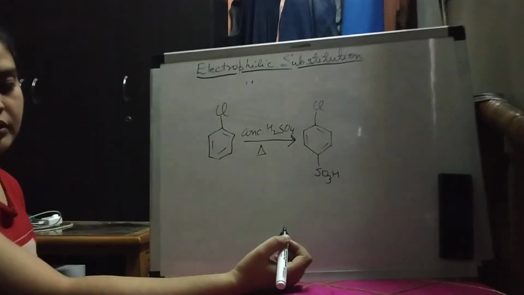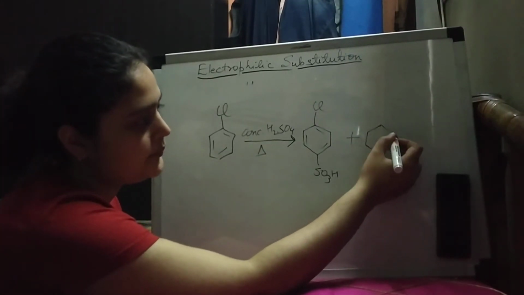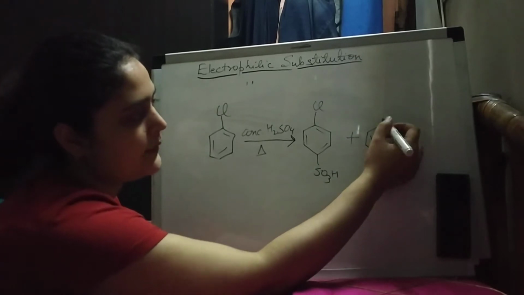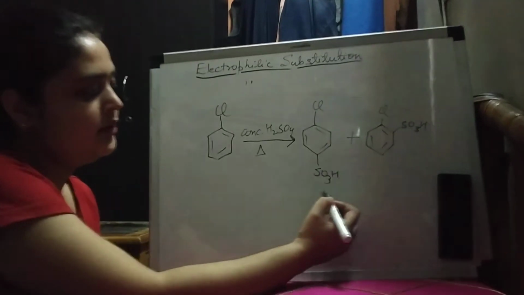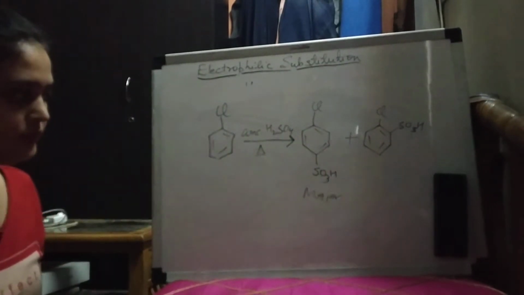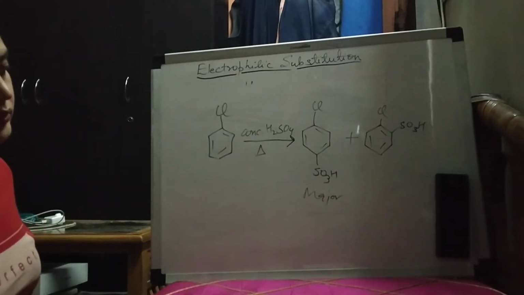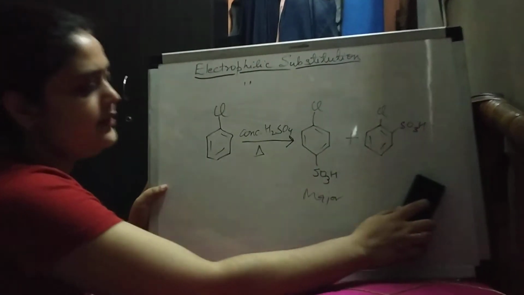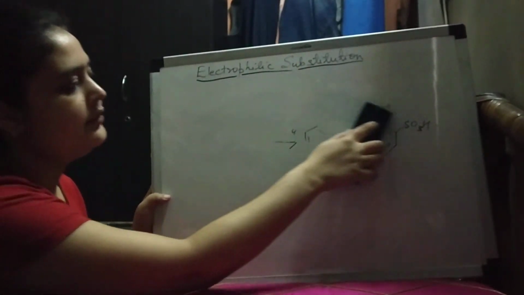SO3H. This is the major product and this is the minor product. So this was sulfonation.